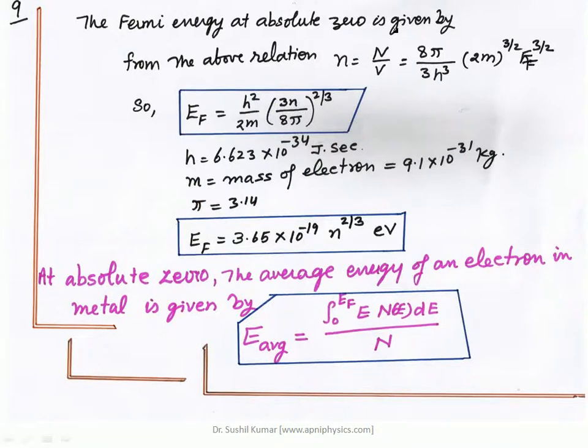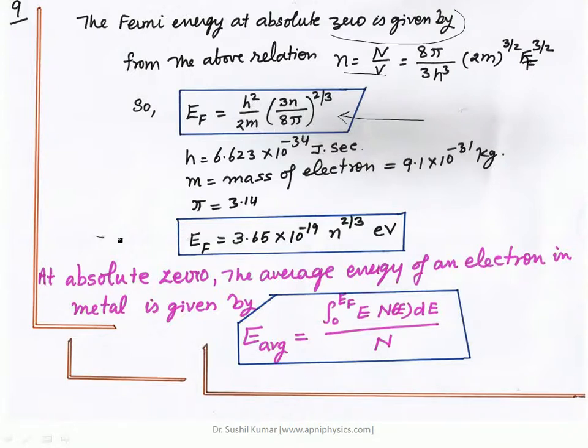Now the Fermi energy at absolute zero is given by the above relation of N by V, which can be defined in this way: h square upon 2m into 3n upon 8 pi raised to the power 2 by 3. h is constant, m is constant, pi is constant, and 3 and 8 also.